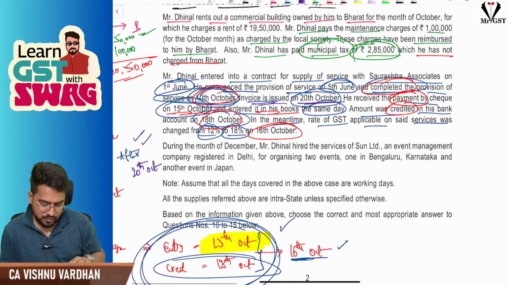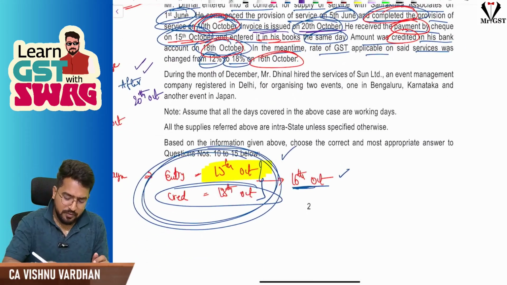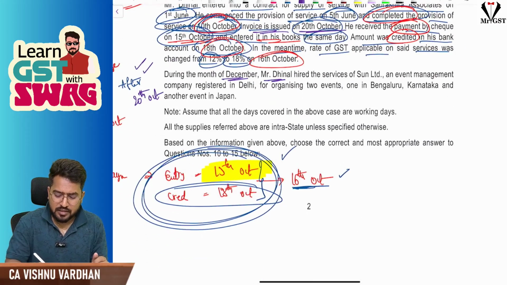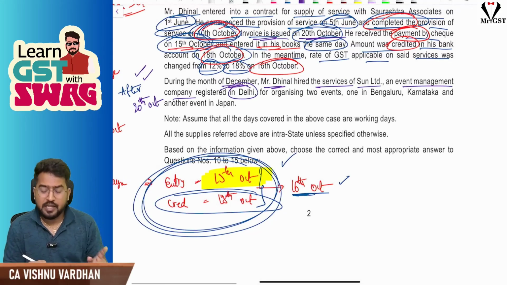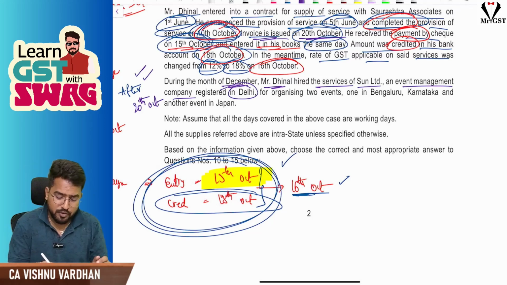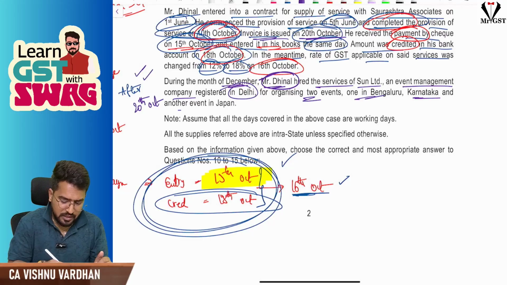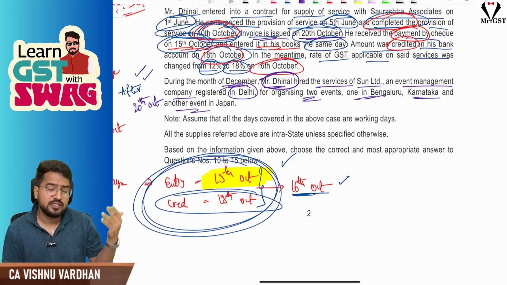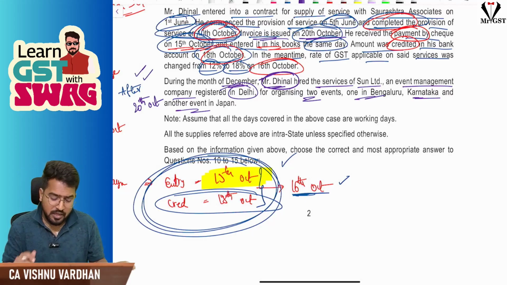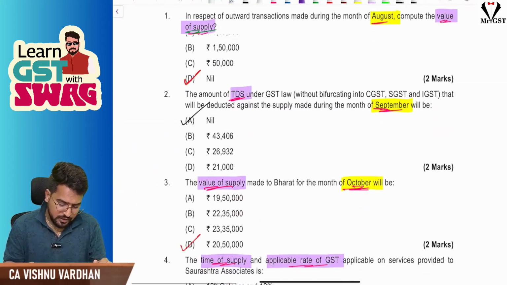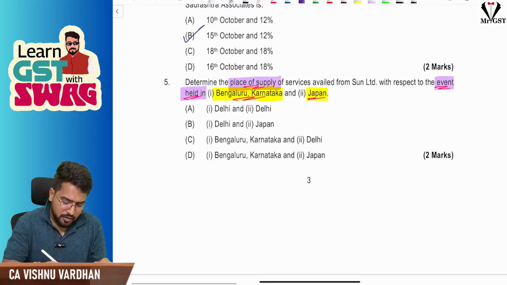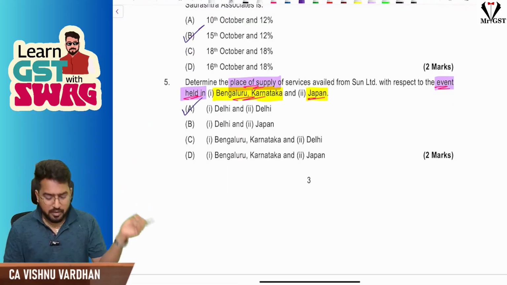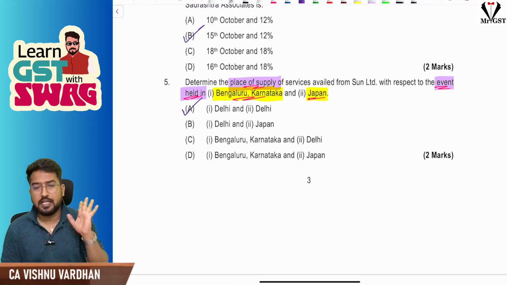Next, coming to place of supply, a simple one. In the month of December, Dinal hired the services of Sun Limited, an event management company registered in Delhi. Event management company is also in Delhi, and if you remember, Dinal is also from Delhi, for organizing 2 events, one in Bengaluru, Karnataka, and the other event in Japan. Sir, because the recipient is registered under GST, Dinal is registered under GST, in both the cases the place of supply will be the registered address, that is Dinal is registered in Delhi. So Delhi will be the place of supply for both the events happening in Bengaluru as well as Japan. Okay, Delhi and Delhi will be the answer.